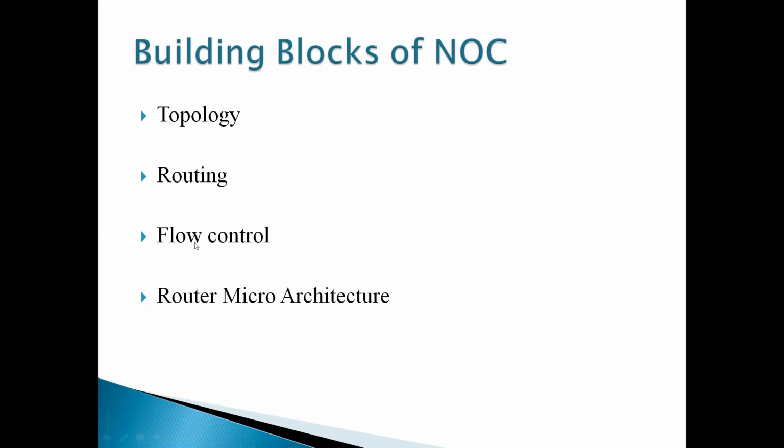Next is flow control. In flow control, the message is transmitted either through packets or flits. If the information is transmitted from the packet to the flit, what will be there in the head flit, and how many flits will be divided in one packet. All this information will be available in the flow control.